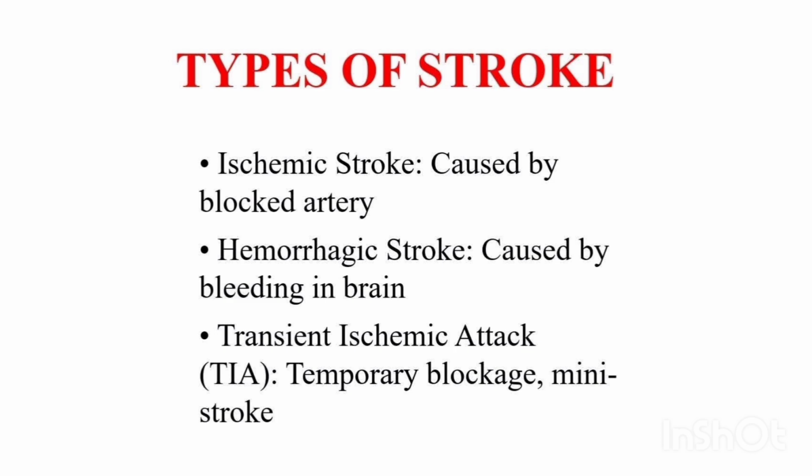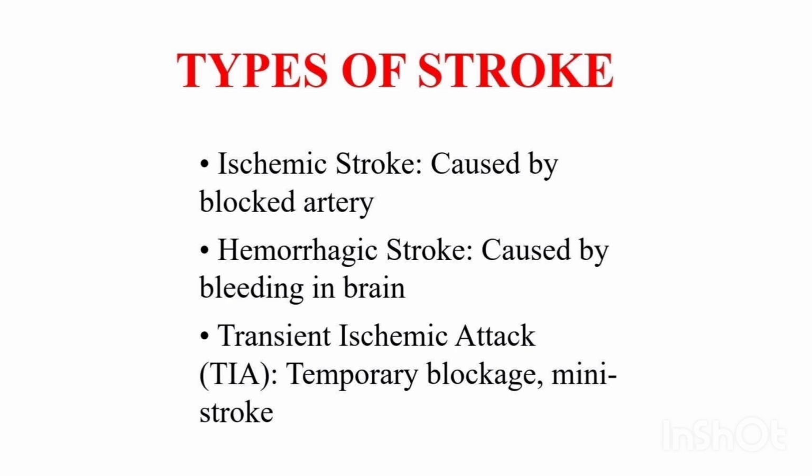Types of stroke. There are three main types of stroke. 1. Ischemic stroke. This is the most common type of stroke, accounting for approximately 87% of all stroke cases. Ischemic stroke occurs when a blood clot or thrombus forms in a blood vessel, blocking the flow of blood to the brain.